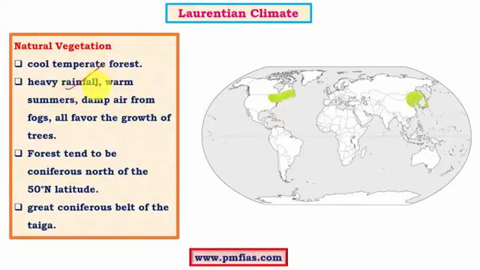There are various climatic features which aid the growth of natural vegetation. For example, year-round rainfall, and the quantum of rainfall is also significant. It is about 75 to 150 centimeters, and the climate here is very wet or damp because of oceanic influence and also foggy weather, and all these factors aid the growth of natural vegetation. And we know that forests tend to be conifers above 50 degrees north latitude, and they tend to be deciduous to the south of 50 degrees north latitude. And the taiga belt, which is a part of central and northern Canada and part of northern Siberia, extends till the Laurentian type of climatic region.